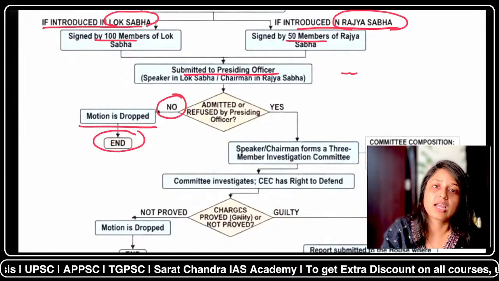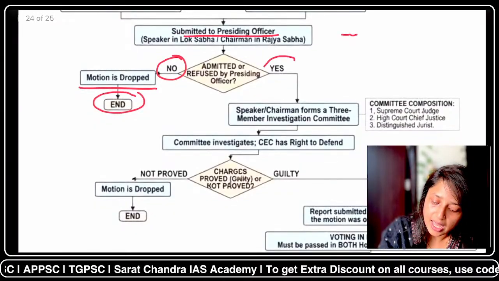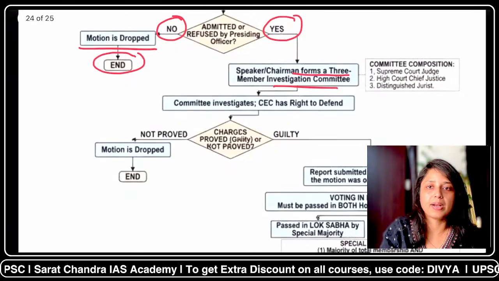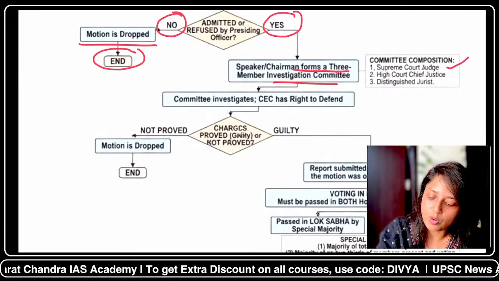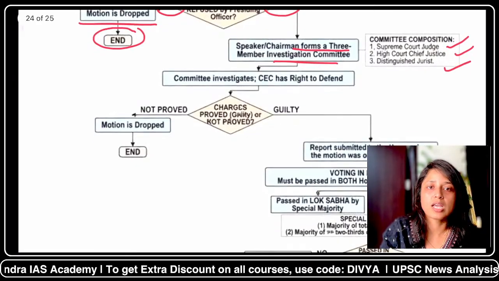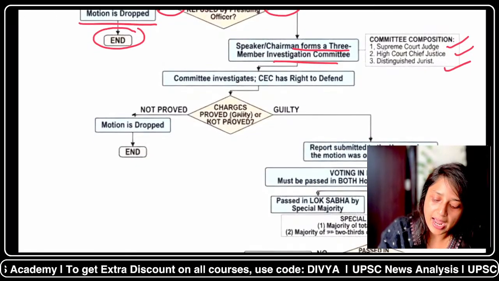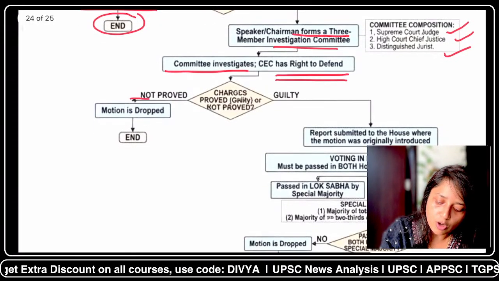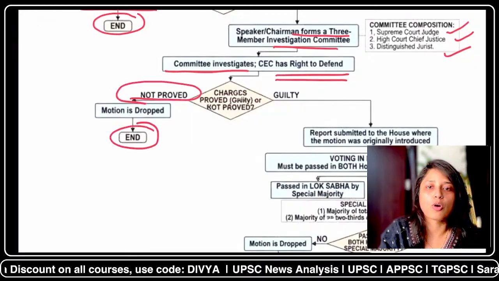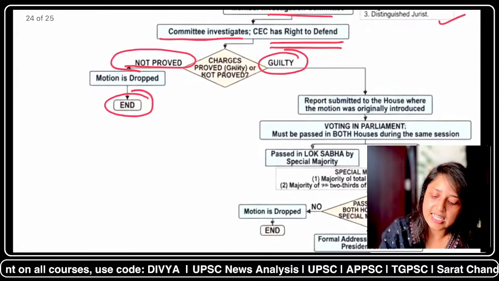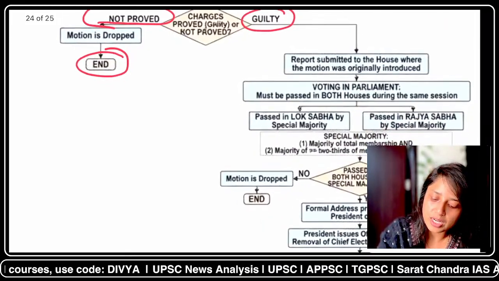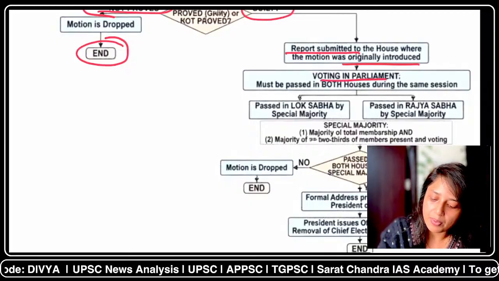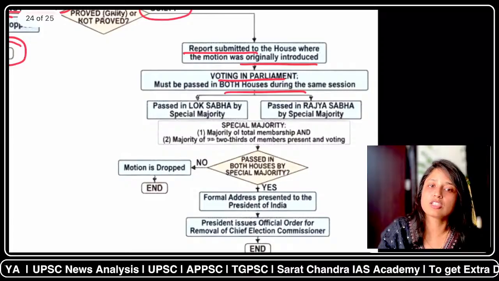If the presiding officer rejects the motion, then the motion is dropped and everything ends. If the motion is accepted by the presiding officer, then the speaker or chairman will form a 3-member committee consisting of a judge of Supreme Court, chief justice of High Court, and a distinguished jurist. Now the committee will investigate, and the Chief Election Commissioner has the right to defend himself. If the charges are not proved, the motion will drop. And if charges are proved and the CEC is found guilty, then the report will be submitted to the house where it was originally introduced.